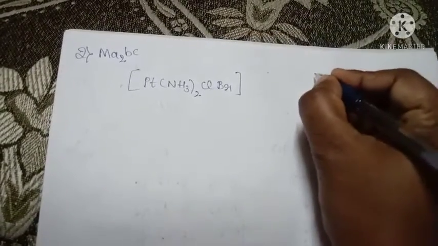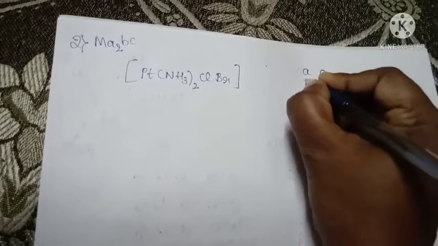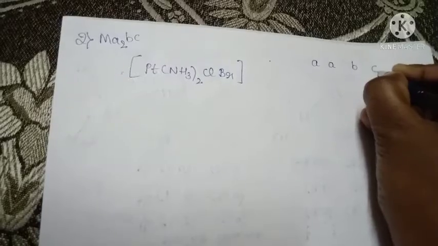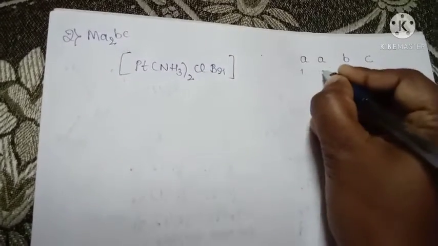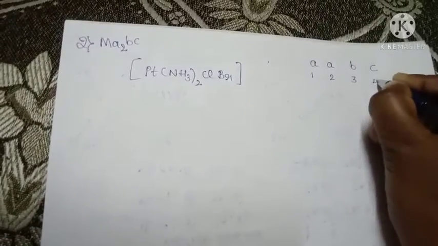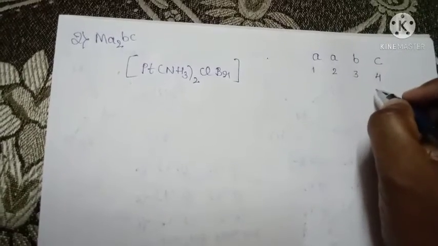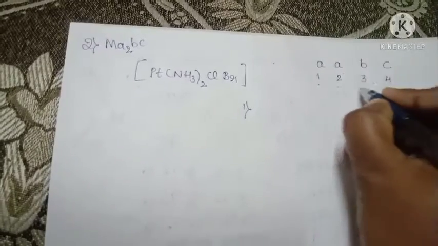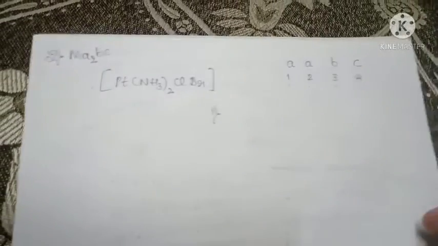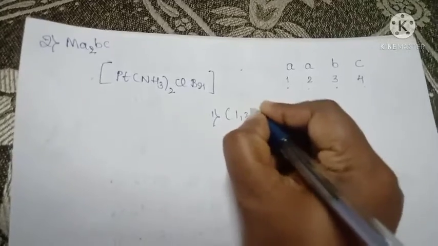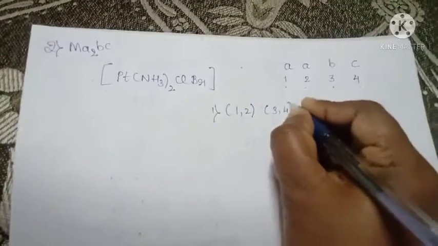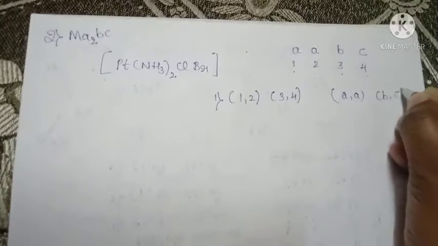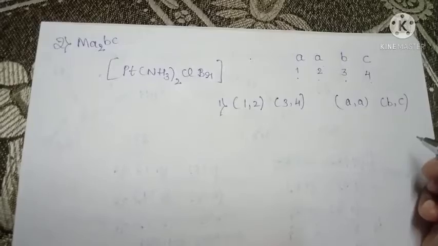Here we write A, it means there are 2 A ligands, 1 B and 1 C, giving the numbers 1, 2, 3, 4. Next, how many isomeric forms are possible? The first one is 1, 2, 3, 4, that is A, B, C. This is the one possibility.